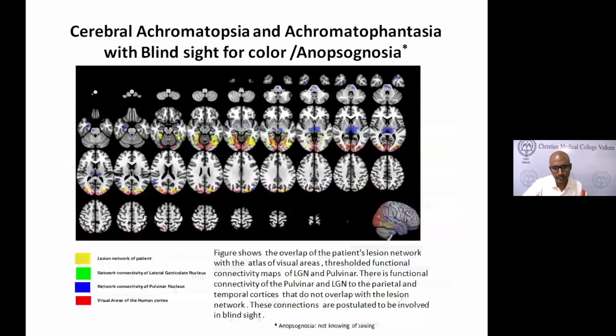Now coming to the interesting part. This patient had blindsight. This is when we were able to answer some basic science questions. Till now it is all run-of-the-mill kind of thing, so we have not proved anything new. There's a lot of debate going on in this color perception research.